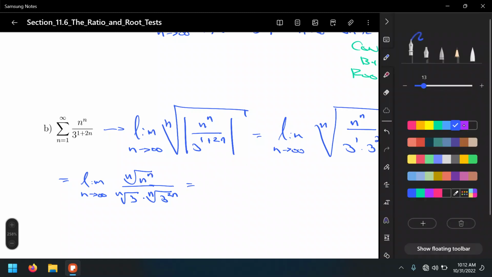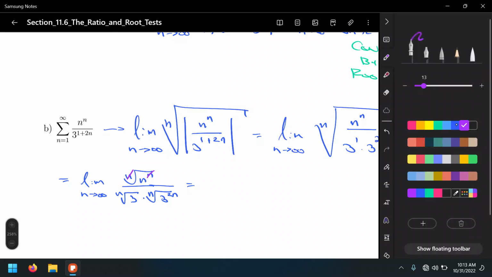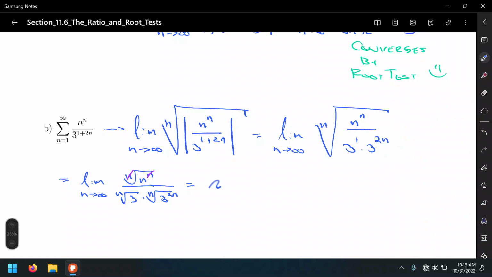So number 1, in the numerator, we can cancel out this nth root with the n power. That's going to leave us only with n. So that's going to be the limit, and that's n over, well, I'm going to rewrite this nth root of 3 as 3 to the 1 over n.